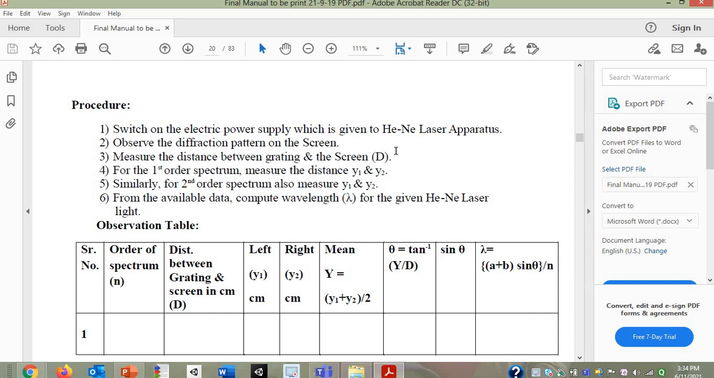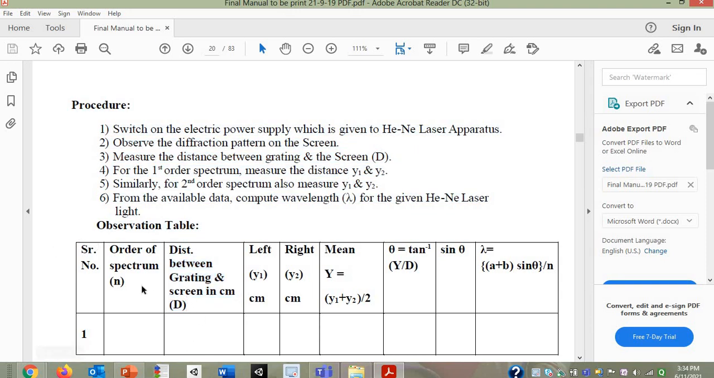Next, important with respect to this practical is you have to measure the distance between the grating and the screen. Wherever you have put the grating and wherever is the screen, you have to take the distance in between grating and the screen. For that you have to use the scale. With the help of a meter scale, you can get the distance between grating and screen, and that you are going to put over here.